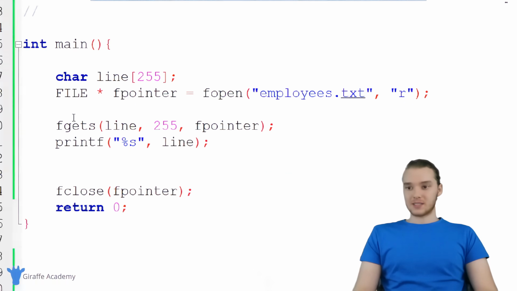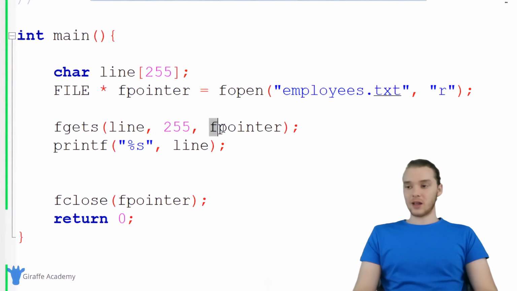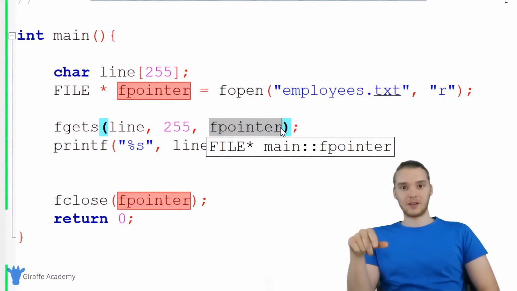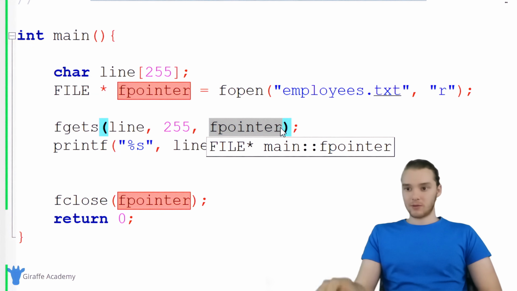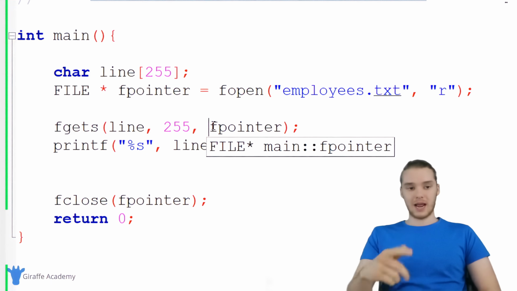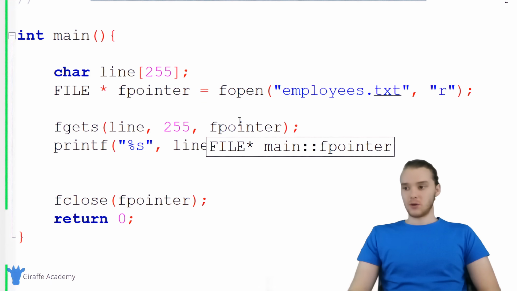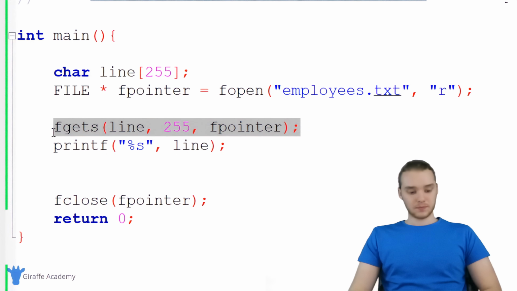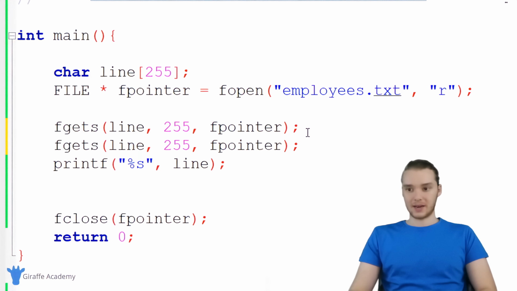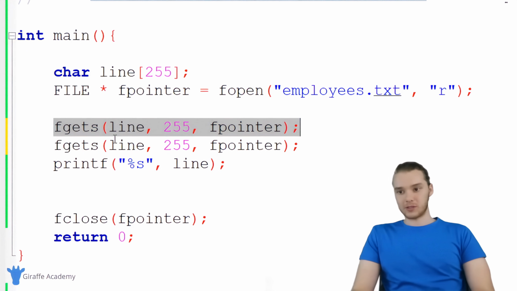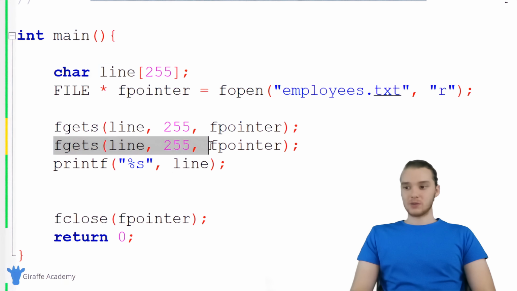So basically what fgets is doing is it's reading the first line, and another thing that it's doing is it's moving this pointer. So remember, this pointer is essentially pointing to where the file is in our memory. And whenever we use fgets, this pointer is going to get incremented. So it's basically going to move past the first line in the file. So if I was to use this again, for example, if I said fgets again, when I use this, it's going to store the value of the first line of the file inside of line. And when I use it again, it's now going to grab the second line in the file.